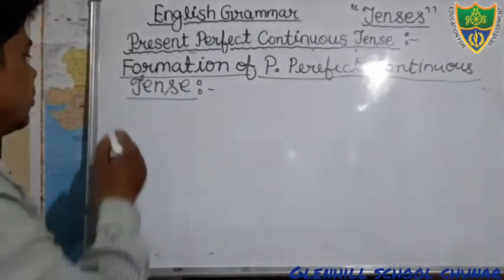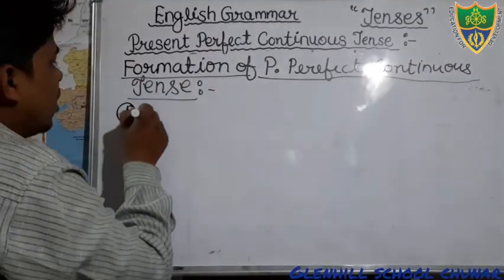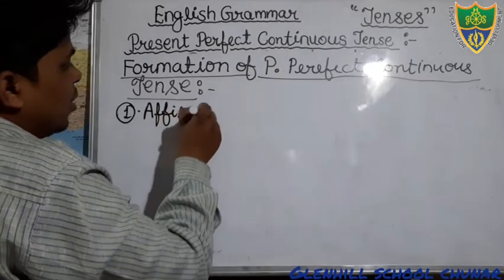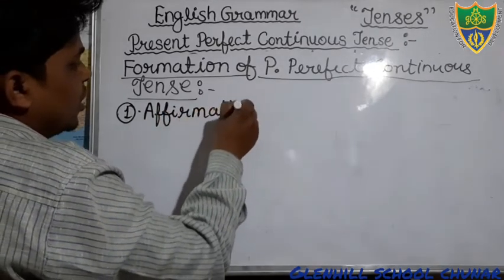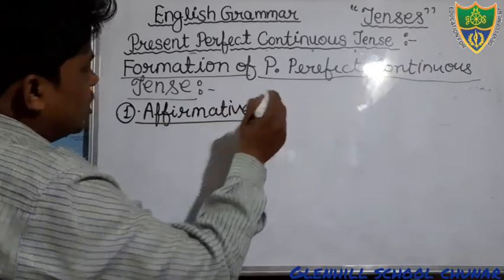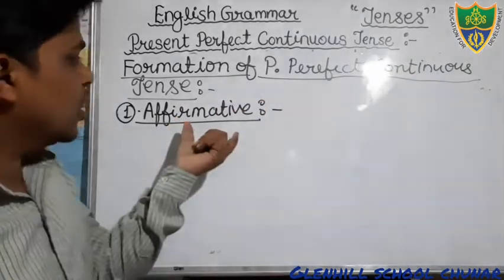So let us see the first one, affirmative sentences. Okay, just see here, affirmative sentences.